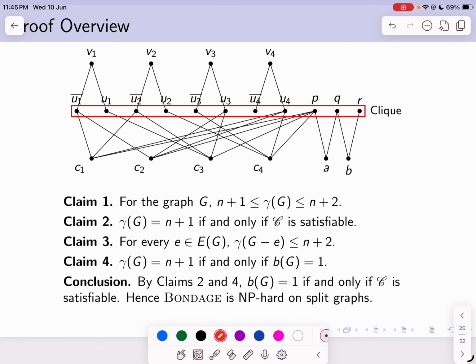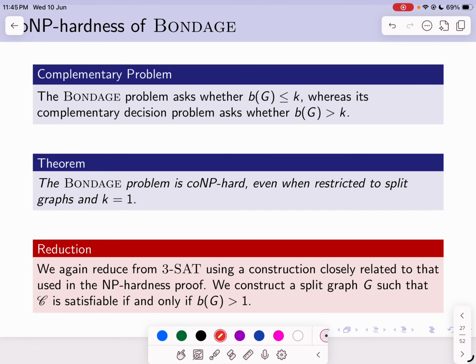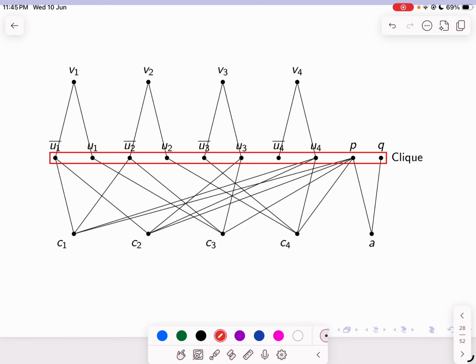Thus by claims 2 and 4 I have established that b of G is equal to 1 if and only if C is satisfiable, and hence the bondage problem is NP-hard on split graphs. Now we will prove that the bondage problem remains co-NP-hard. We will do so by establishing that b of G is strictly greater than 1 if and only if C is satisfiable, by going through the construction established in this graph.